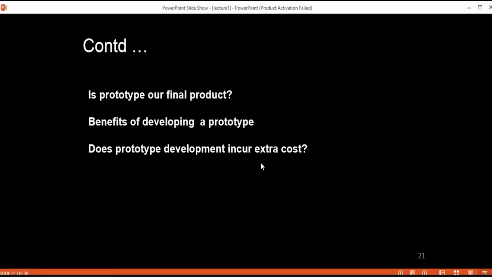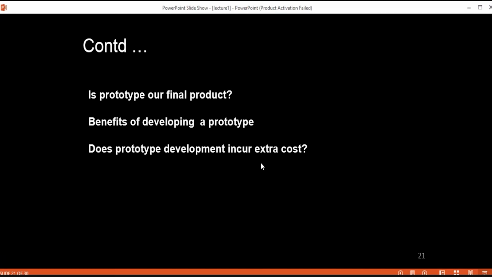So what are the benefits of developing a prototype? There are some benefits, because it will help us to better collect requirements from the customers.